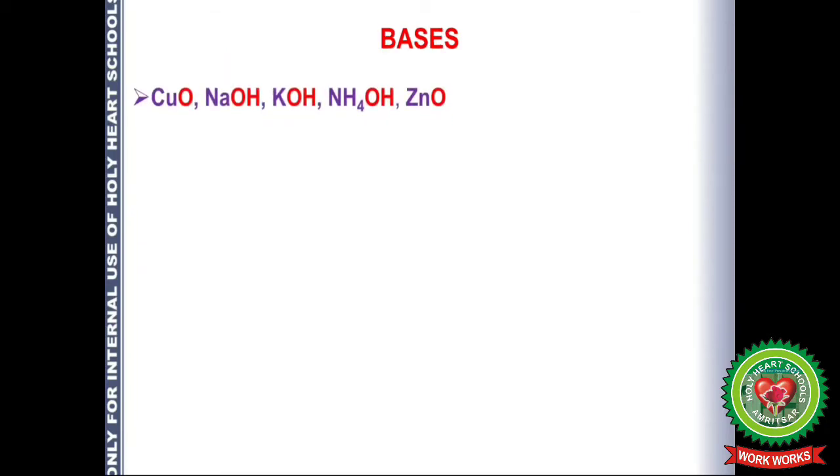Before starting, let's take some examples like copper oxide, sodium hydroxide, potassium hydroxide, ammonium hydroxide and zinc oxide. In this we can see that the elements are metallic. That is the first one, that is copper, sodium, potassium. They are metallic in nature. This is a non-metallic ion, that is ammonium ion. But when we look at the anion here, that is oxide, hydroxide, it is common.